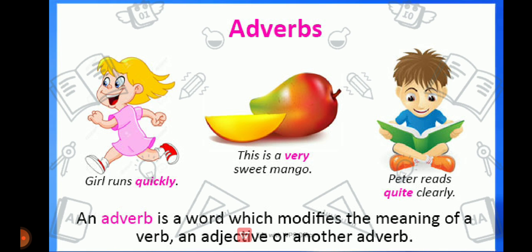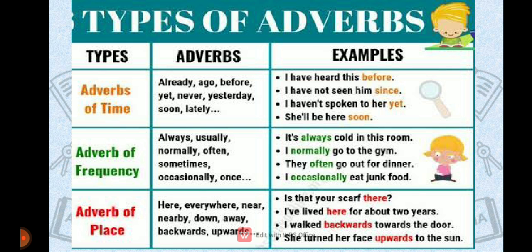Peter reads quite clearly. So these all are examples of adverbs. The words in the pink color, you can identify as adverbs. So I hope the definition of adverb is clear to everyone. Right? Moving on to the next page, we'll study the different types of adverb.